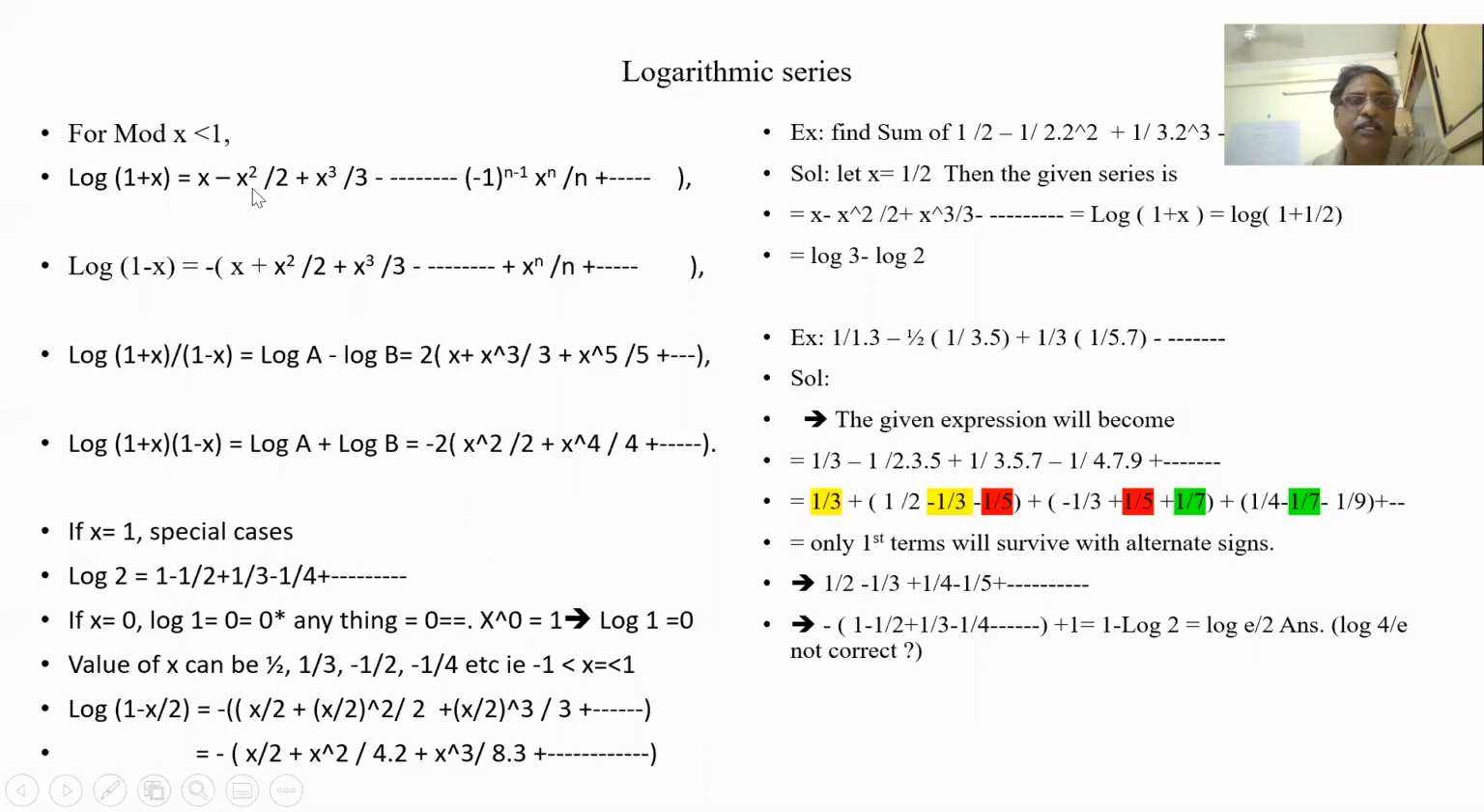So x minus x squared by 2 plus x cubed by 3. Here there are no factorials. In e to the power of x we have factorials. There are no factorials here, but all are covered: by 1, by 2, by 3, by 4, all are covered.